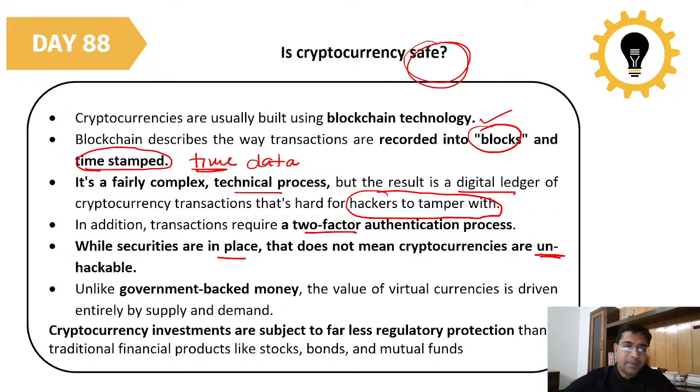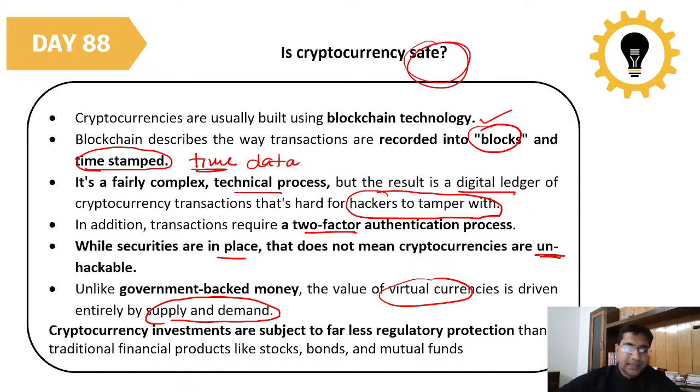Unlike government backed money, the value of virtual currency is driven by supply and demand. Okay, so whatever the virtual currencies are, what we have discussed, Dogecoin, Ethereum, or whatever it is, their value depends on supply and demand. You cannot just simply say that this is holding this much value. Like in 2009, Bitcoin was about 10 rupees at that time, maybe. Right now, it is 43 lakhs. So it is depending on supply and demand and the usage.